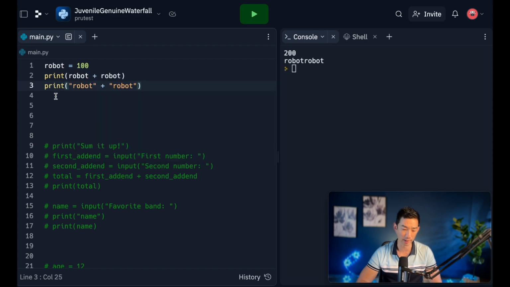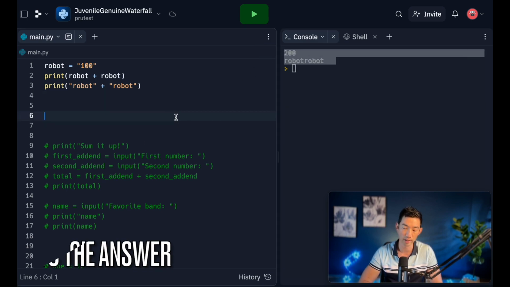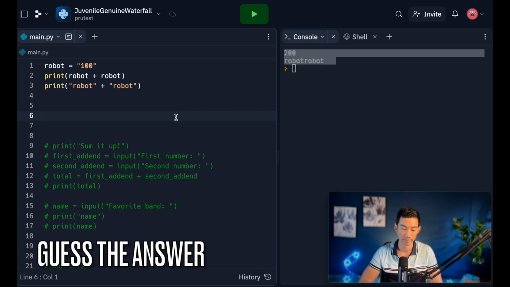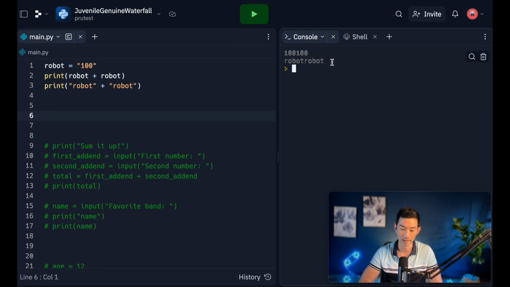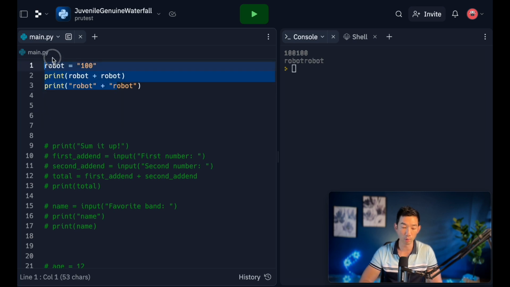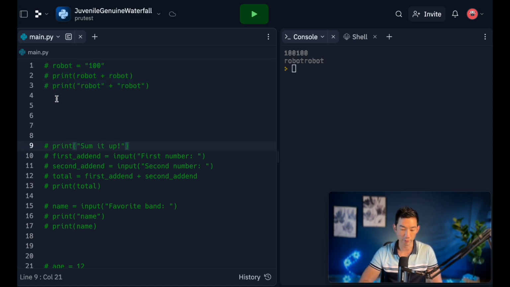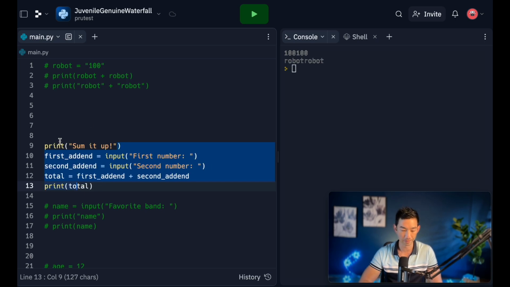So it's really important to understand something. Data types add differently. If something is a string, it's going to add very differently than something that is a number. So let me ask you one more question. What if I change that? How would that affect what gets printed out here? Did you get that right? 100 100 robot. Crazy, right? So it's really important to understand the data types because that's going to affect what your code will do.